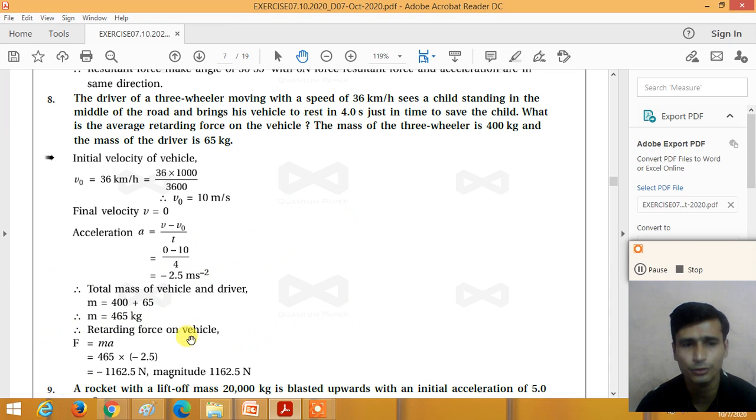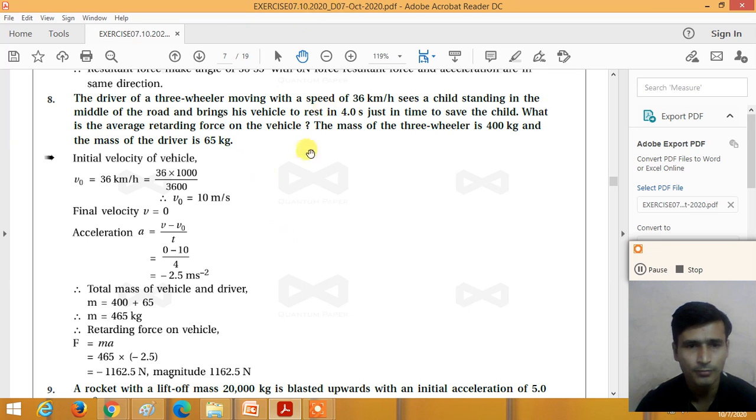So the retarding force on the vehicle, according to Newton's second law, F is equal to ma, 465 into minus 2.5. We get the retarding force F is equal to minus 1162.5 Newton. The minus sign indicates that the retarding force on the vehicle is in the opposite direction of the motion of the vehicle. So here the magnitude of the retarding force is 1162.5 Newton, and it is in the direction opposite to the direction of the motion of the vehicle, right?